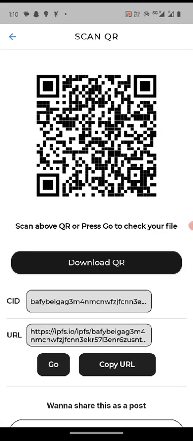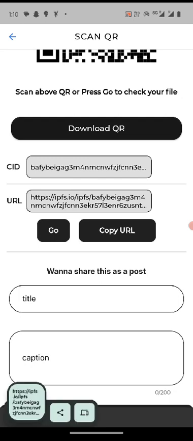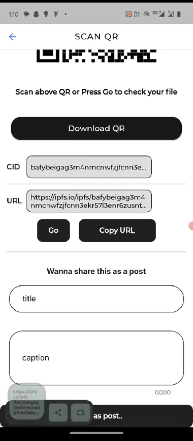So it takes some time, and yeah, our photo has been uploaded, and we can see that a QR code has come. We can download that QR code. You can even copy the QR code and keep it. You can go directly to this URL. You have the CID also.